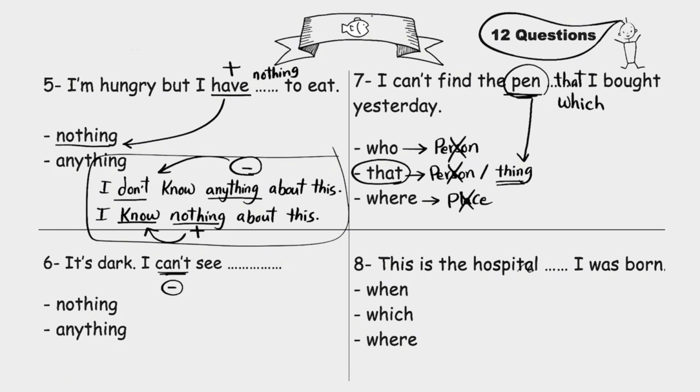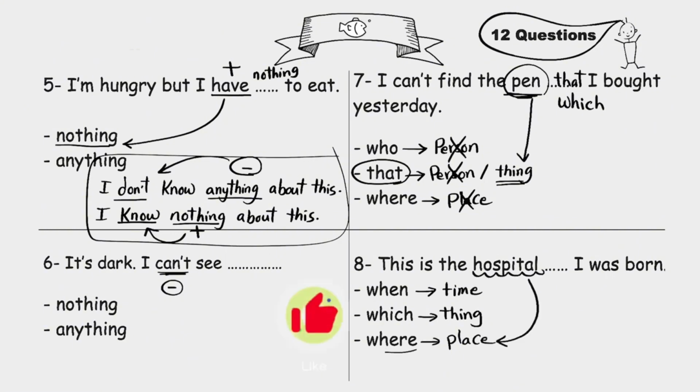This is the hospital blank I was born. When, which, where. We use when after time, which after a thing, where after a place. The hospital is a place, right? So we use where here. This is the hospital where I was born.